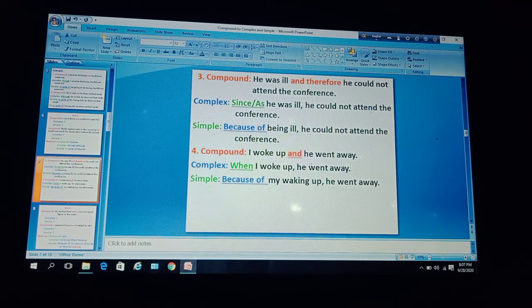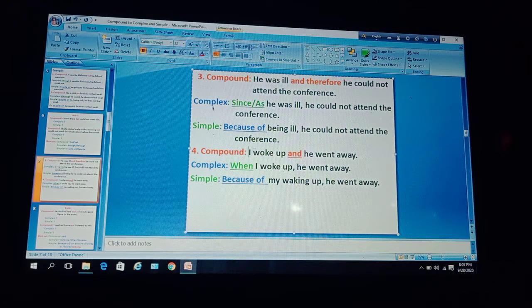From the shortcut we know that a compound sentence with and can be made into a complex one with the help of as, since, when. So here we will use when, because here two activities are taking place at the same time. One is I woke up and the next one is he went away. So we will use when.